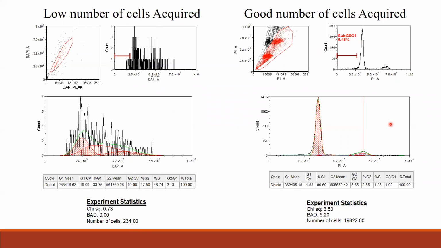On the right side, this sample has about 20,000 cells run, and here you see nice separation between single cells and doublets, and you can eliminate those, and then you see a nice pattern of G1 and G2 peaks. When you put this in the software for analysis, it will recognize the peaks and give the statistics, and this is how your data should look. It is important for you to bring a good number of cells when you are running the cell cycle analysis.